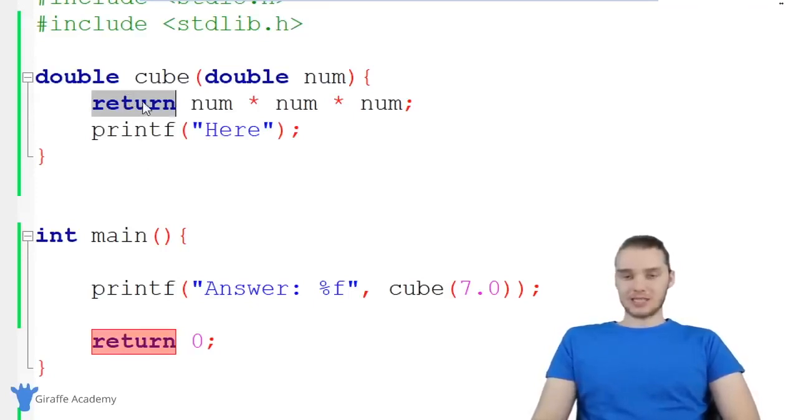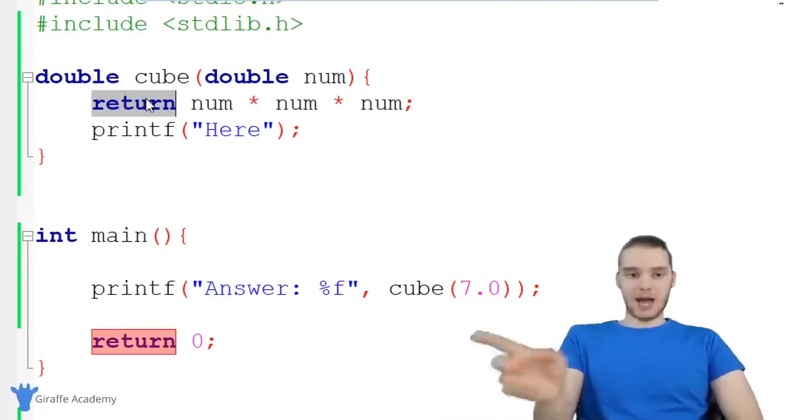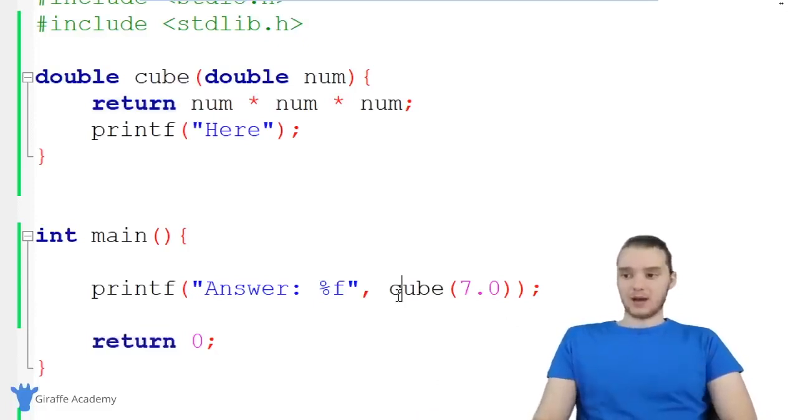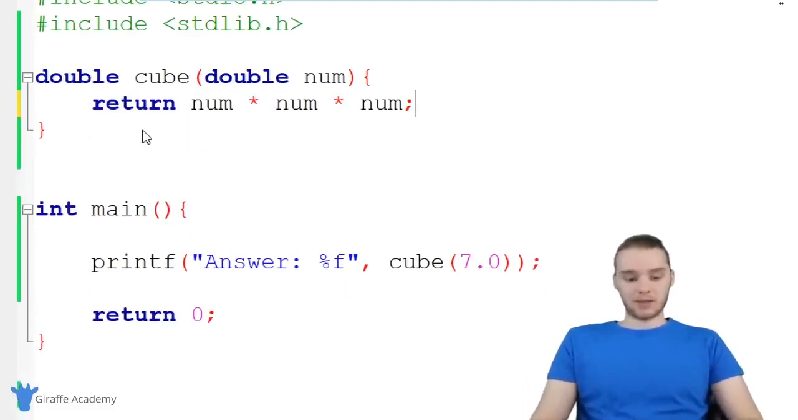So whenever C sees this return keyword, it just exits the function and goes back down here to the normal program. So just keep in mind that you can't really put any code after you use this return keyword, because it will break you out of the function.